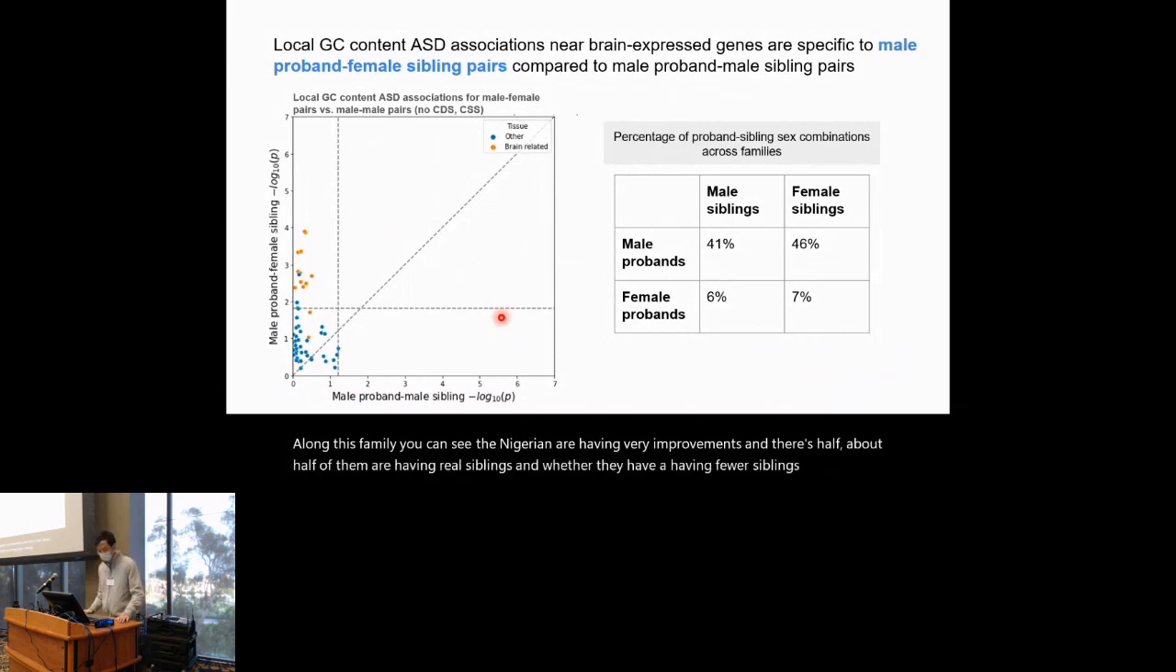Here, we performed a comparison of the local GC content between male proband-male sibling pairs and male proband-female sibling pairs. And we observed that this brain-related signal is mainly coming from those pairs where the proband is a male and the sibling is a female.